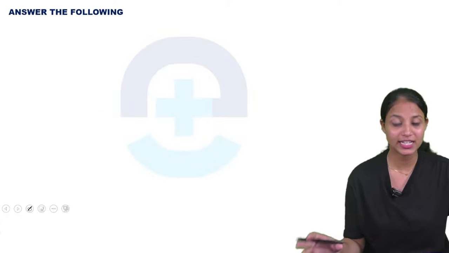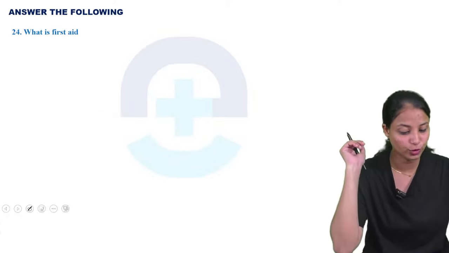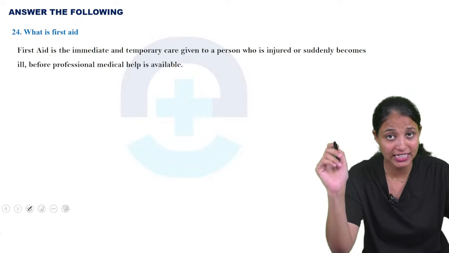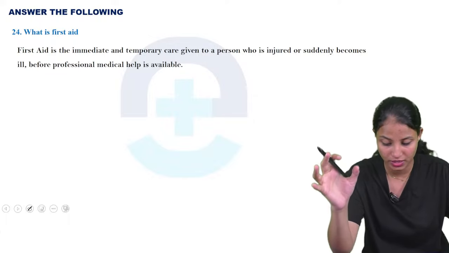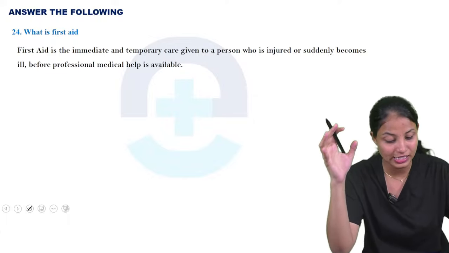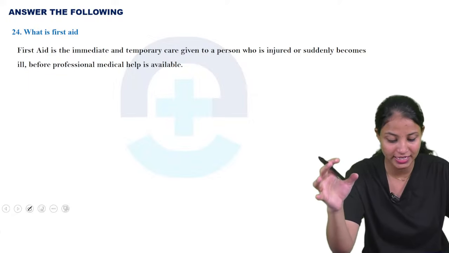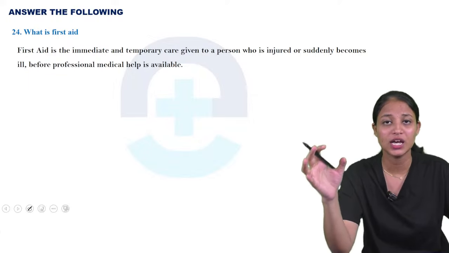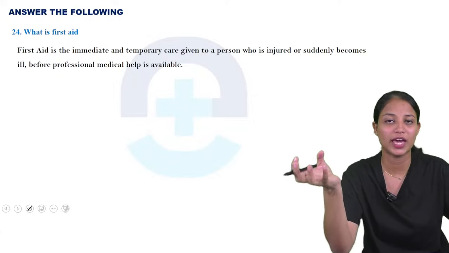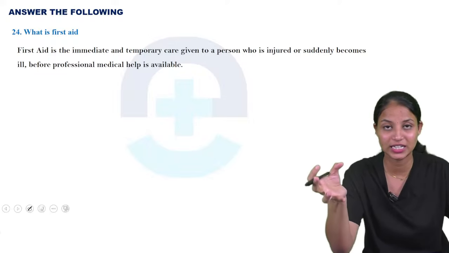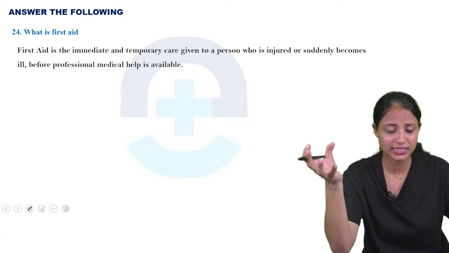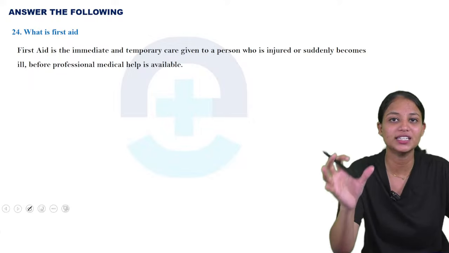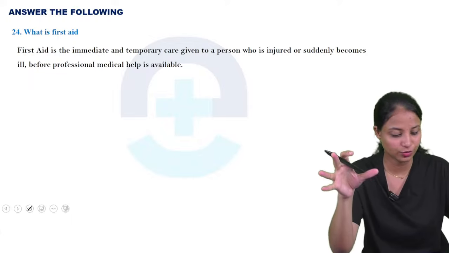Next we are moving to the next section. Answer the following. 24th one, what is first aid? First aid is the immediate and temporary care given to a person who is injured or suddenly becomes ill before professional medical help is available. We all know that when traveling in private buses or simple vehicles, we need a first aid kit. You have all seen this first aid kit. It is the temporary and immediate care we give from that first aid kit.